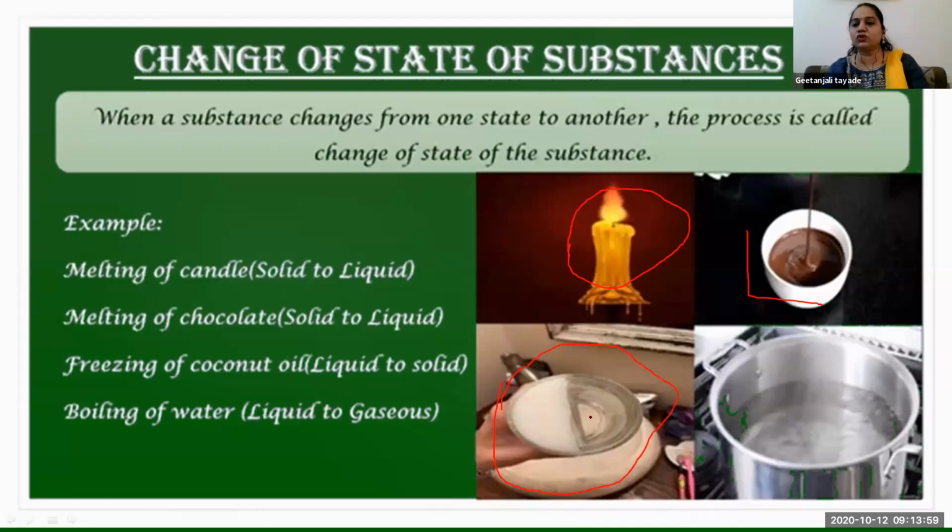When does it turn into a solid? Have you seen solid coconut oil? Yes, Pathak. Winter. We have seen coconut oil in solid state in the winter season.